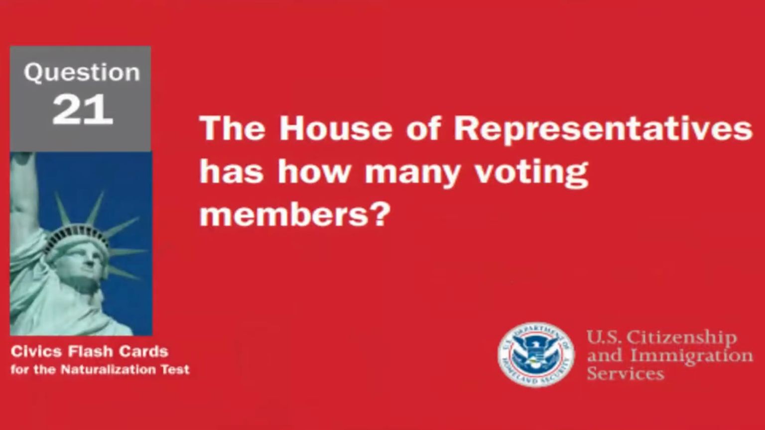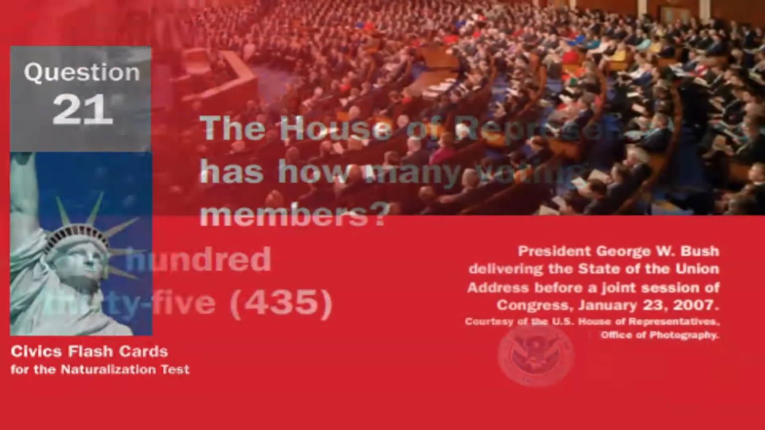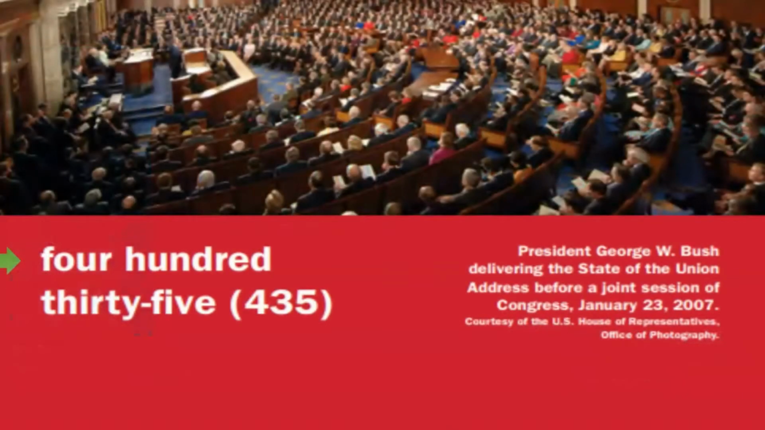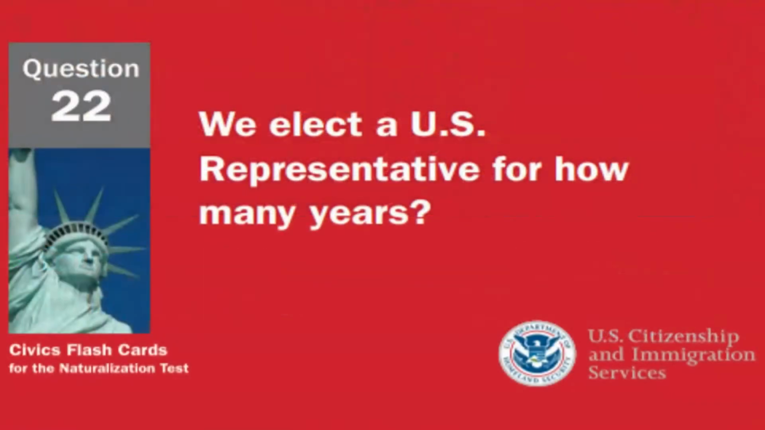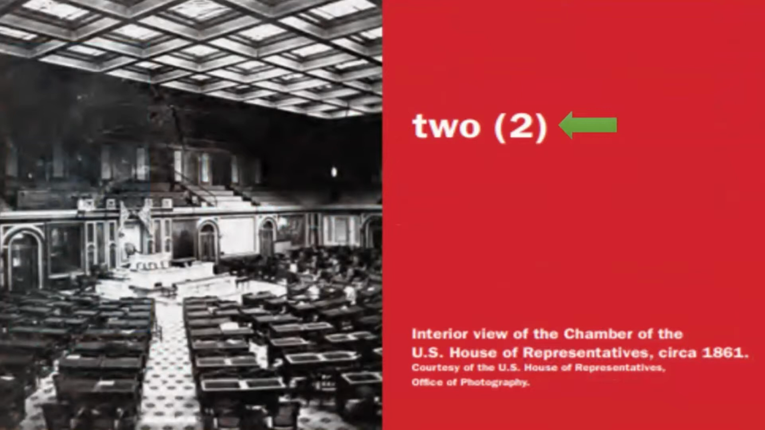The House of Representatives has how many voting members? The House of Representatives has 435 voting members. We elect a U.S. representative for how many years? We elect a U.S. representative for 2 years.